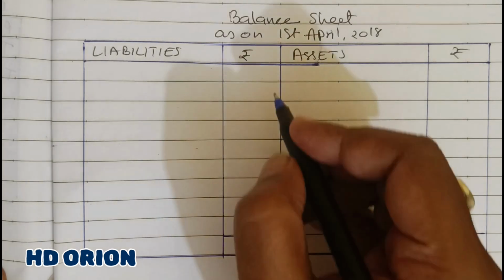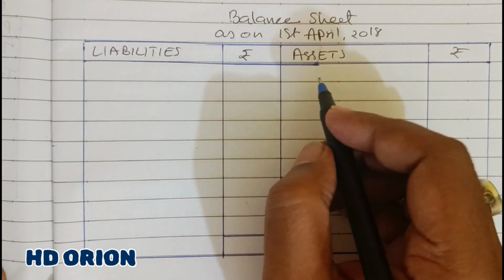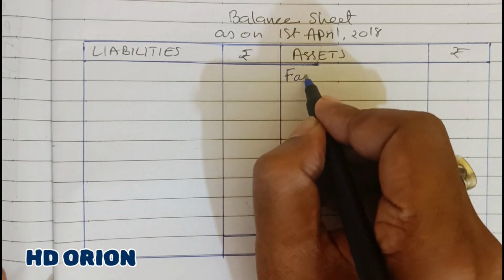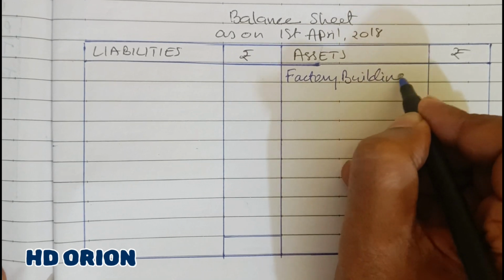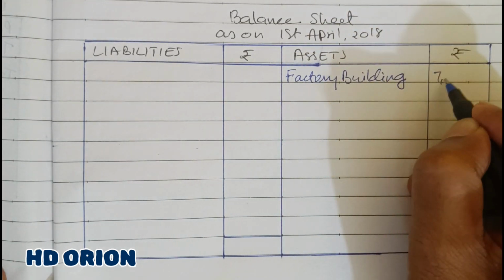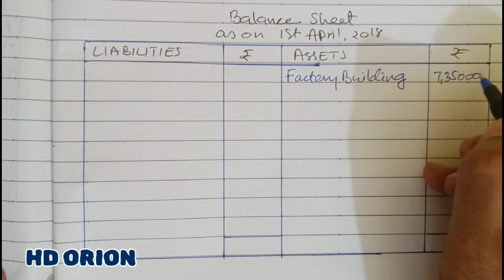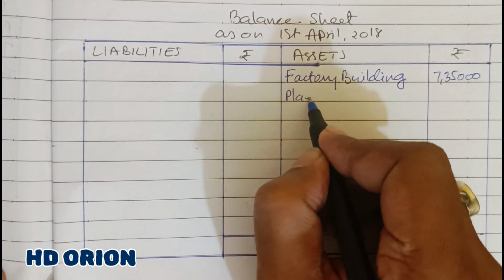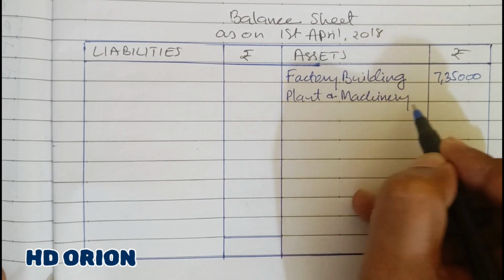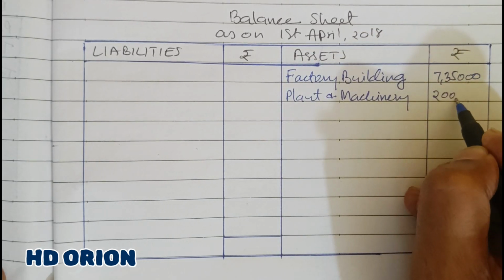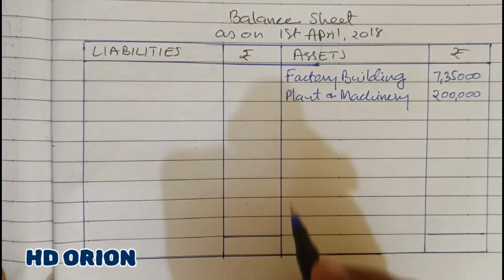Lastly, the balance sheet. First, we will write the asset side. Let us write factory building, rupees 7,35,000, no change. Then plant and machinery increased by rupees 20,000, so it is 2 lakh now.